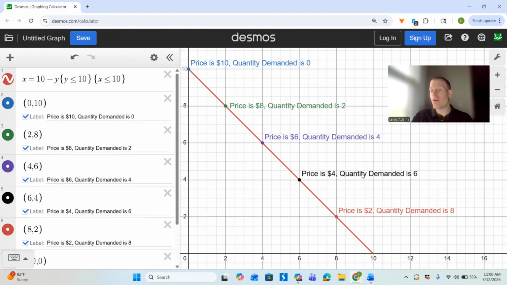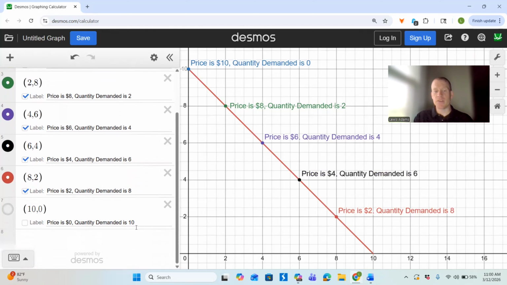As the price gets to 4, I'm going to want more of it, right? I can purchase more with the money I have available. My quantity demanded goes to 6 right here. As the price goes to 2, my quantity demanded goes to 8. And then as my price comes down to 0, I'll take 10 free burgers, right? Who doesn't want that? So, what this shows us graphically is that a demand curve is negatively sloping. We can basically show and prove to someone and help consumers understand how the law of demand truly works graphically because we know that there's an inverse relationship now between price and quantity demanded.